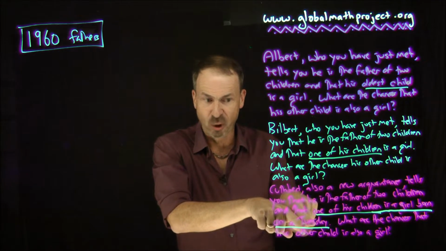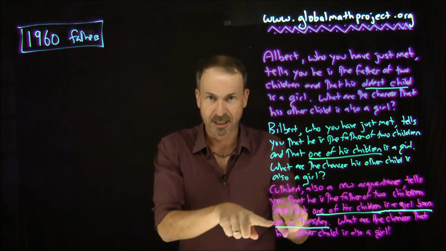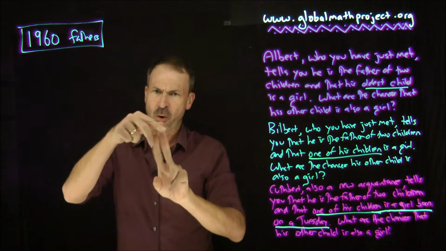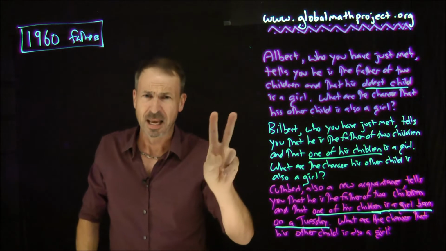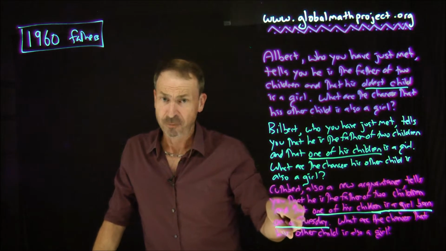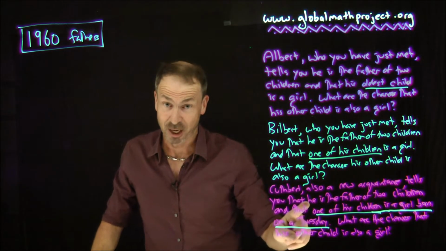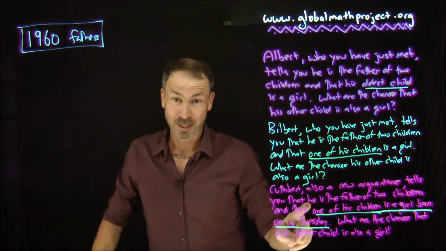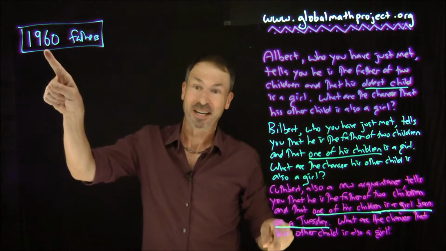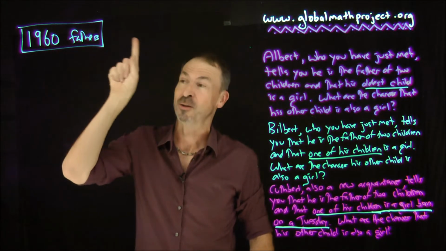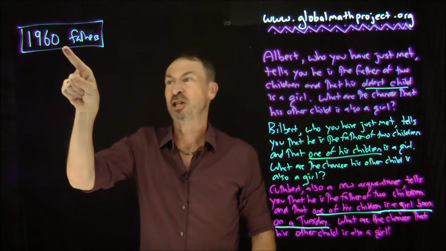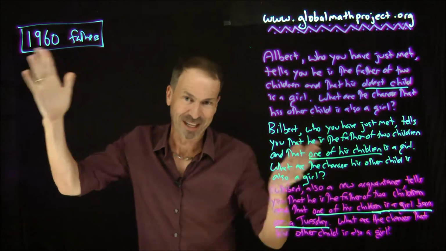There are 7 days in a week and a child can be born on one of 7 days. So I thought, okay, I want 2 choices, 4 choices, and I probably want a factor of 7 for the day of the week of the first child, and another factor of 7 for the day of the week of the second child. So that's a factor of 49. Well, 4 times 49 is 196, so I made sure there's a 49 in there, and also a factor of 4, and I also multiplied by 10 to make it a big number. That's all I did there.